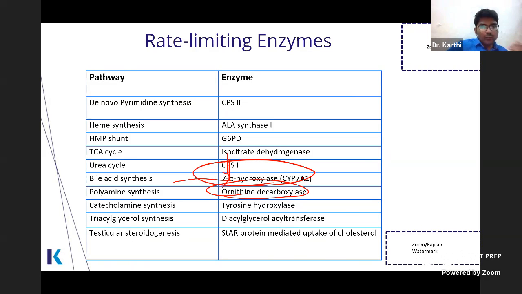If you remember this, you can answer a different question. They can ask in the exam, which of the following amino acids is the precursor of polyamines? If you know that the rate limiting enzyme is ornithine decarboxylase, then if ornithine is in the question, it is the answer.